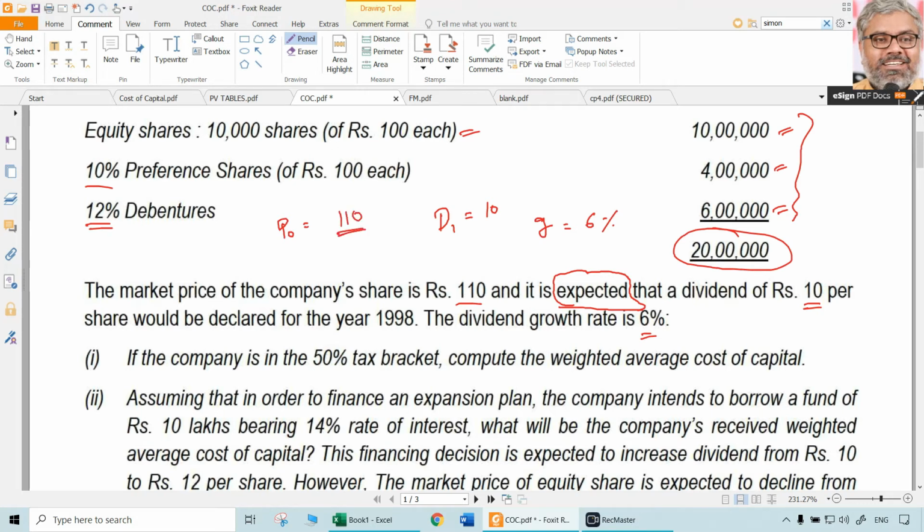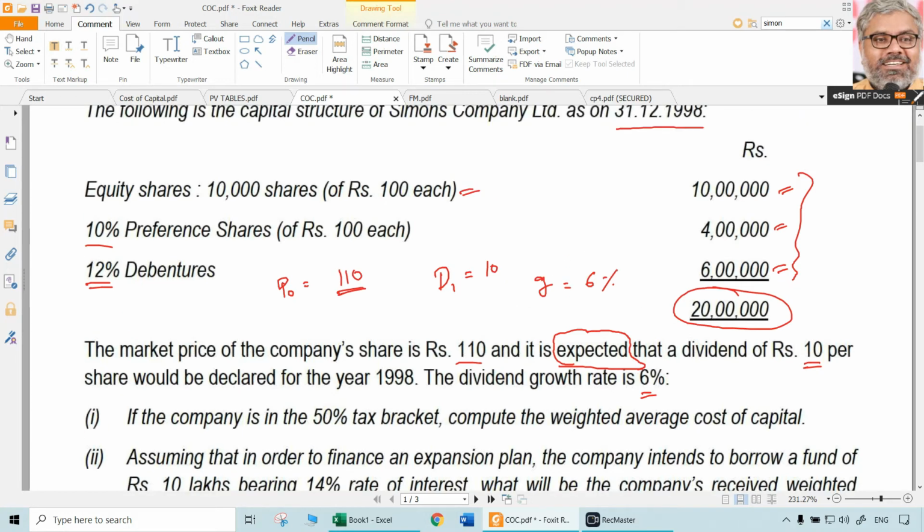So simply we can find out KE, the cost of equity, using the Gordon's formula, D1 by P0 plus G. So 10 divided by 110 plus G is 0.06, which is 6%. So how much is going to be the cost of equity?